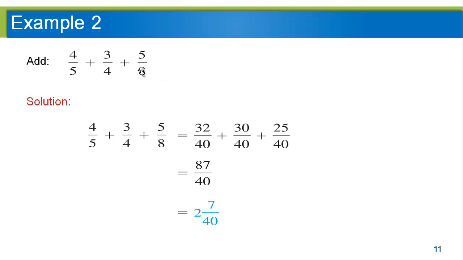Right? So for instance, we know that 3/4 and 5/8 has a very simple common denominator of 8. Really all we need to do is multiply this one top and bottom by 2. But if you didn't do that, and you just did 8 times 3 was 24, 4 times 5 was 20, and the bottom 4 times 8 is 32, you're now going to get something over 32 when really it should have been something over 8. Well, 32 is just 8 times 4. So all that's going to happen is whatever the number on top is, it's going to be divisible by 4 so that your answer comes back down to 8.